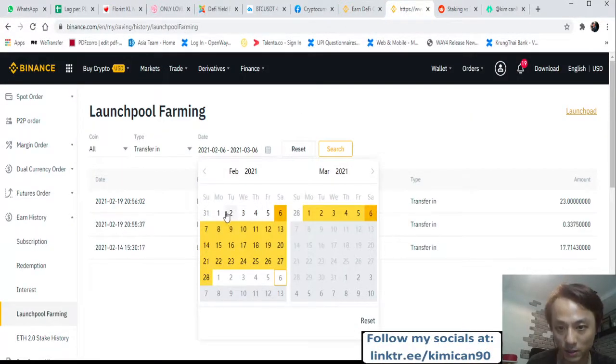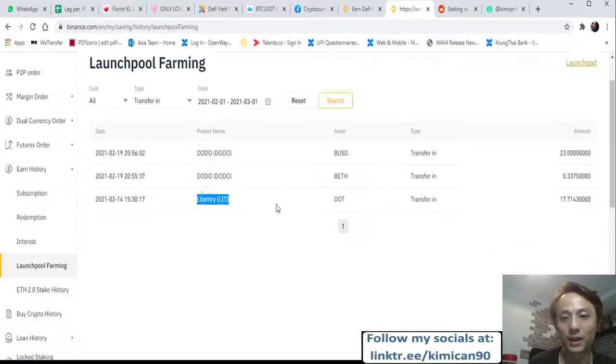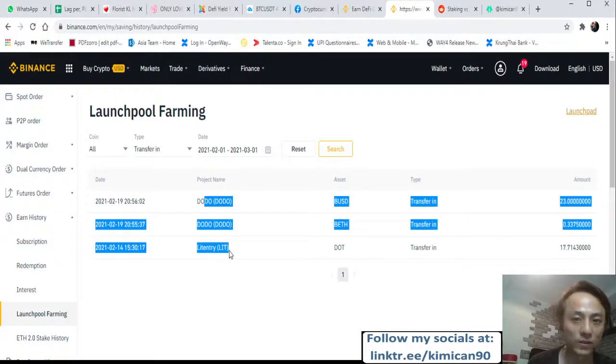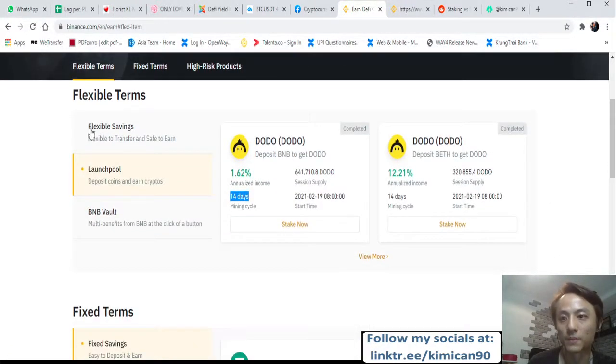So let me just show you an example here for Launchpad. Previously on Launchpad, I transferred some BUSD, I put in this amount, then I earned some Dodo. I also did a previous project and got some free lead. I staked the DOT into the project and got free lead. And then these new tokens, if you're not using them, you can just sell them off into the market. So this is something good and flexible as well.